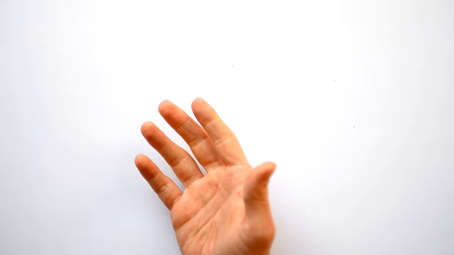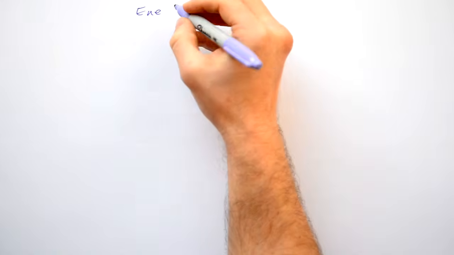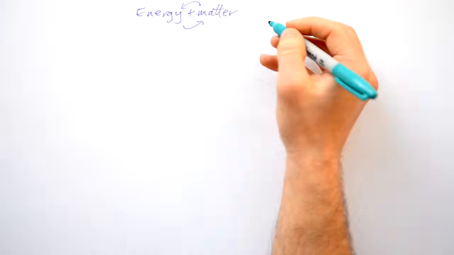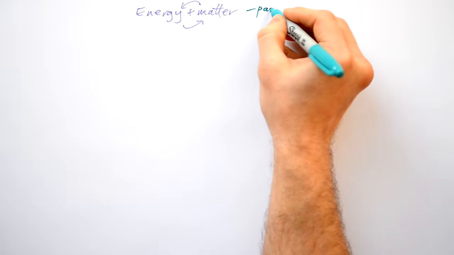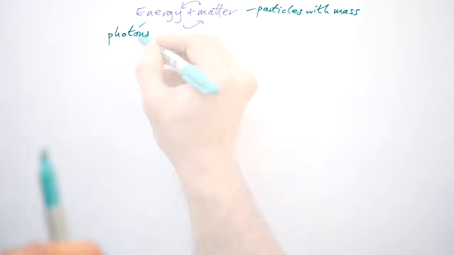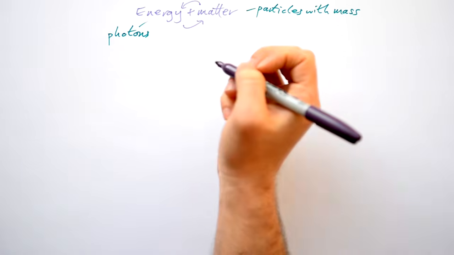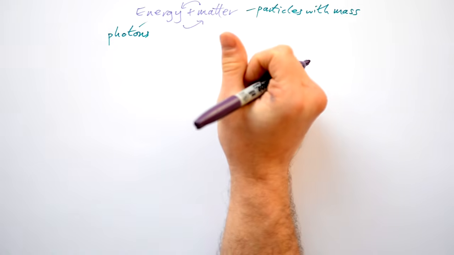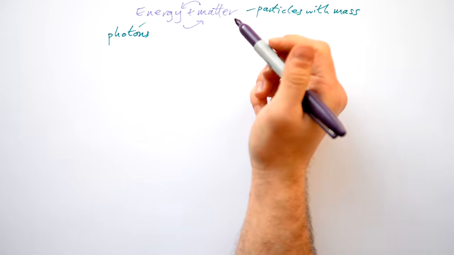What is charge in reality? Well, it's just a number that we assign to something because we can see certain particles be affected by certain forces. So if charge is just basically a number that we assign to particles, are there other numbers that we can assign? Or rather, are there other numbers that we must assign to particles? The answer is yes. Now, it turns out that energy and matter are interchangeable. Specifically, when we talk about matter, we're talking about particles with mass. When we talk about energy, strictly speaking, we're talking about photons, EM waves. Now, because energy can be turned into matter, photons can spontaneously turn into mass. More on that a little bit later on.